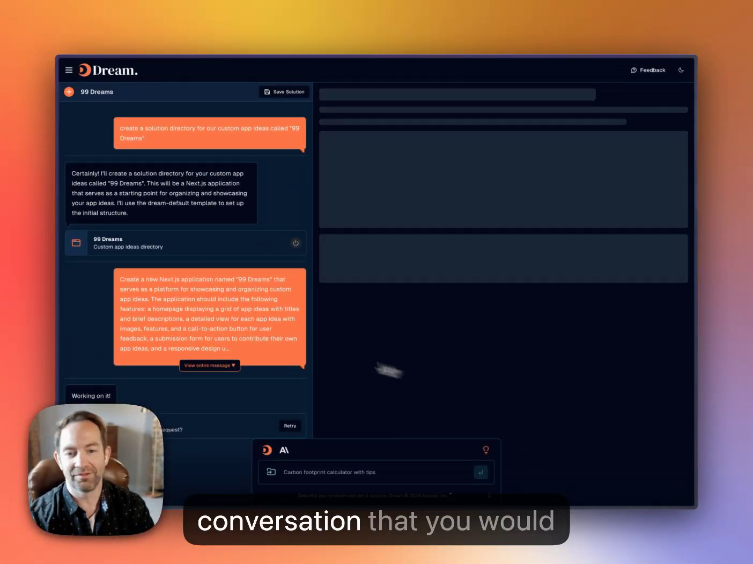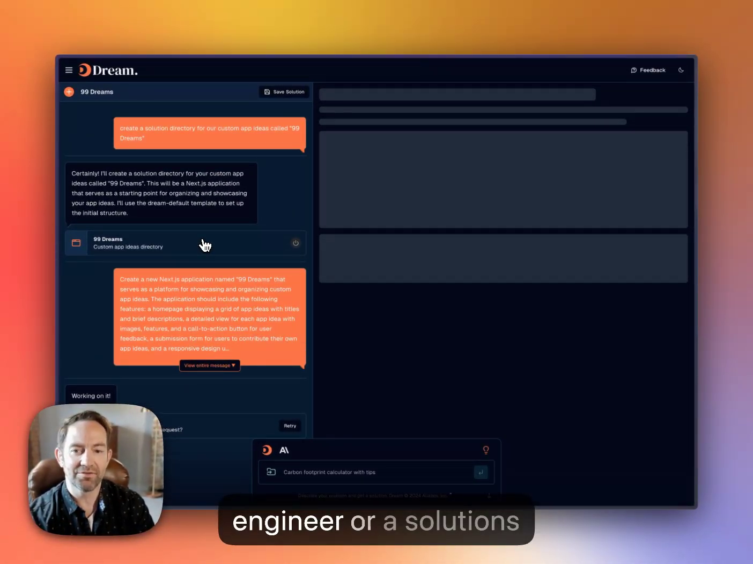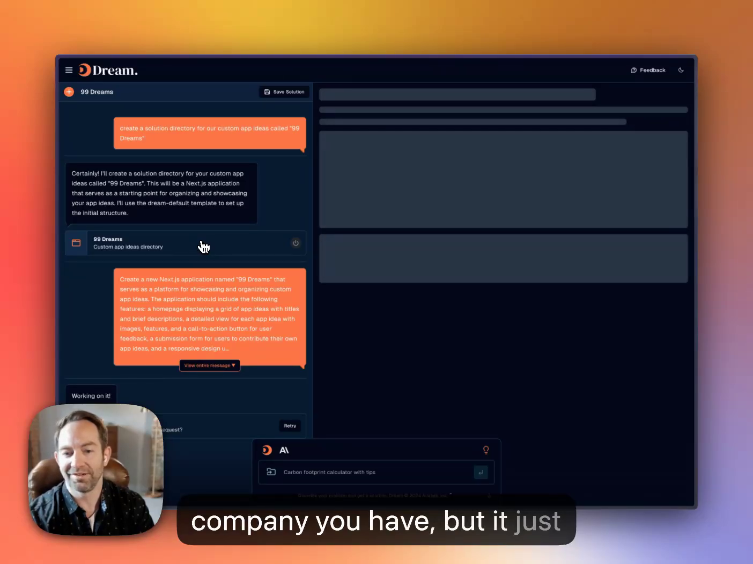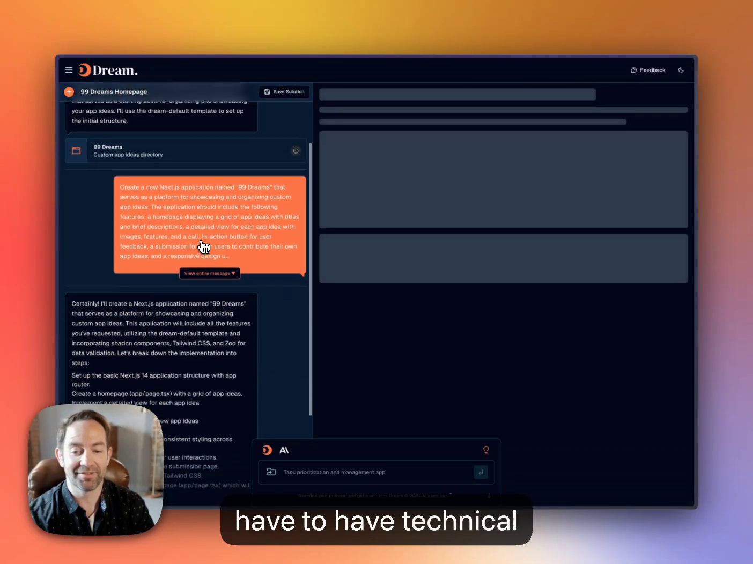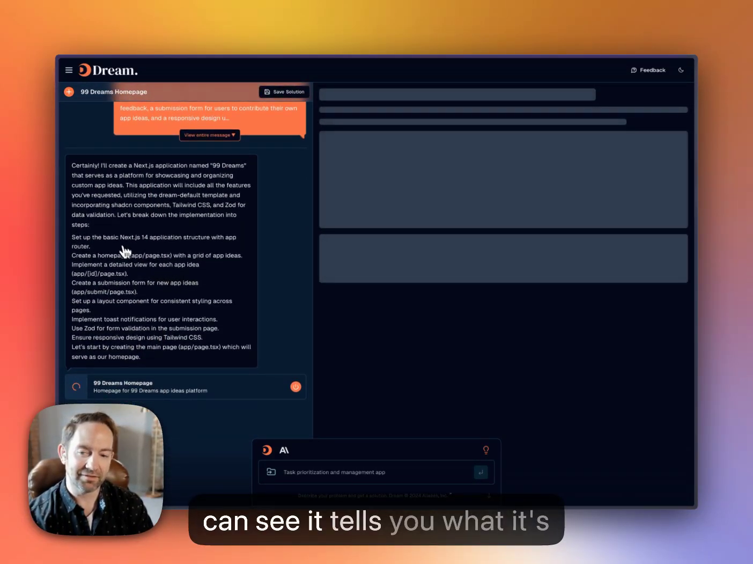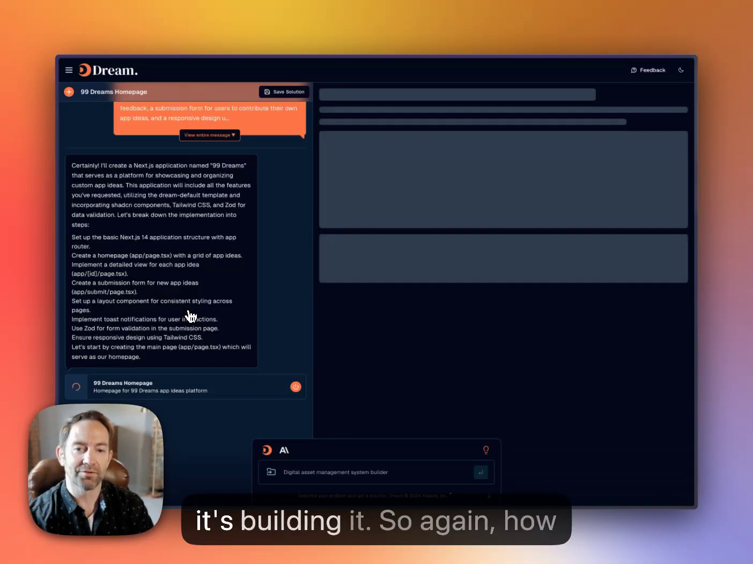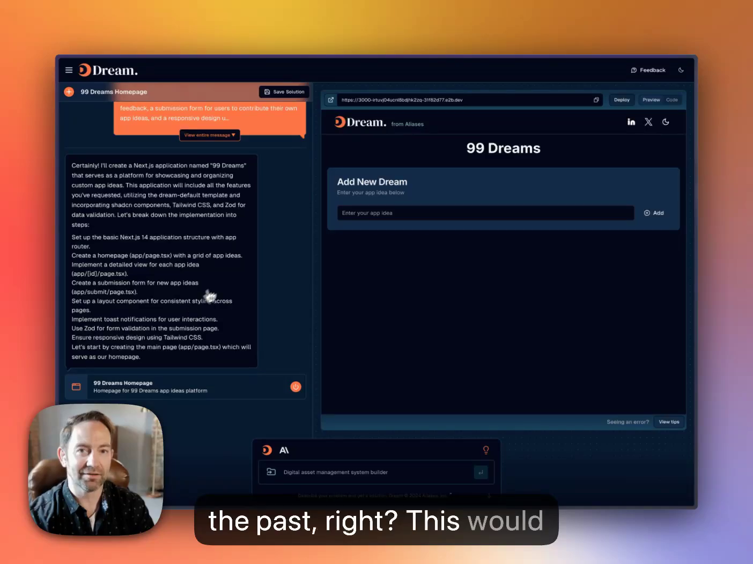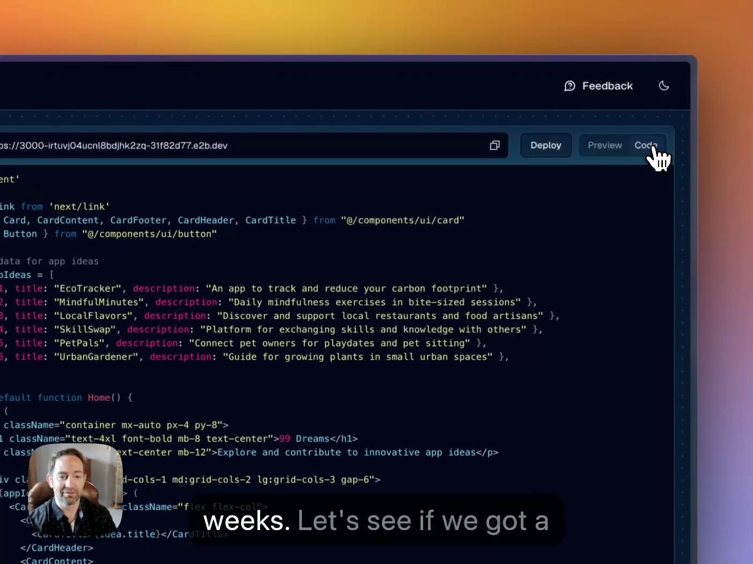So you see kind of the back and forth. This is almost like a conversation that you would just have in Slack with an engineer or a solutions company you have, but it just takes seconds and you don't have to have technical knowledge at all. And you even see it tells you what it's going to do over here while it's building it. So again, how long did this typically take in the past, right? This would take days and potentially weeks.